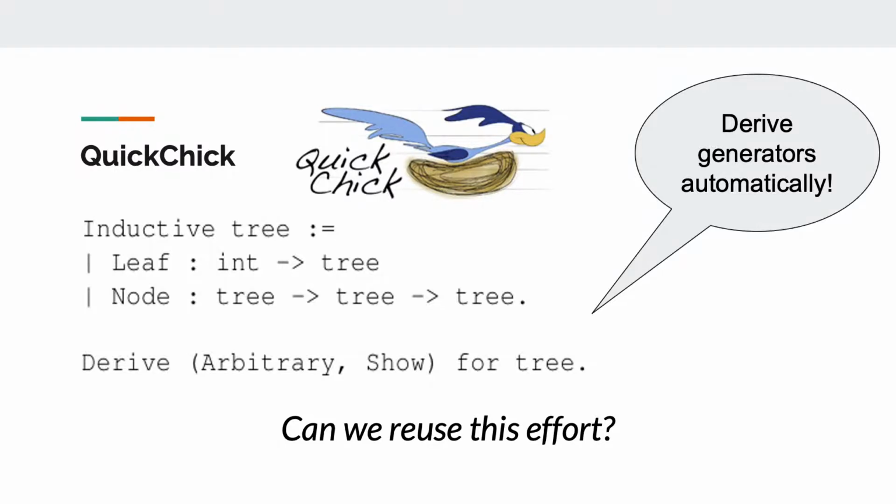The example in this slide shows how simple it is to derive a generator for the tree data type using QuickChick. Define a data type in Coq and use the derive statement to get the generator. As a bonus, this also gives a minimizer and a printer. Now compare this to the code example in the previous slide of a manually written generator for a tree. As you can see, QuickChick's automation makes it simple to derive generators for data types.